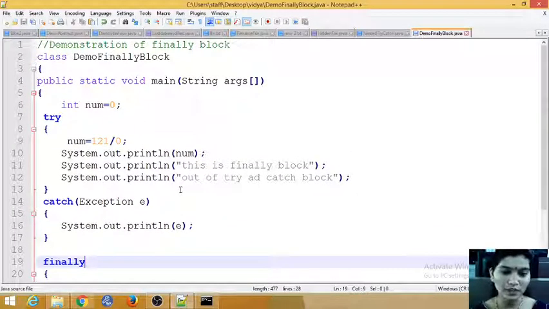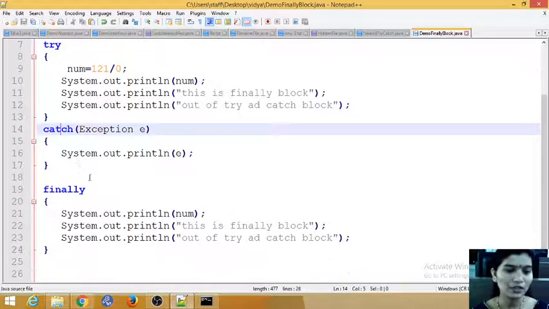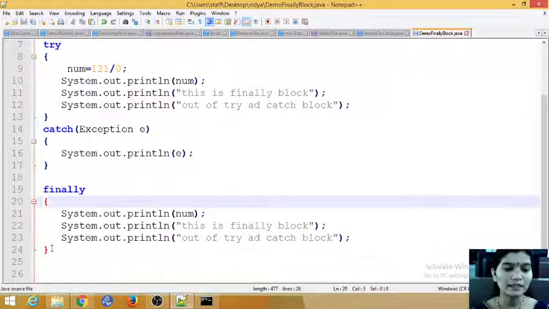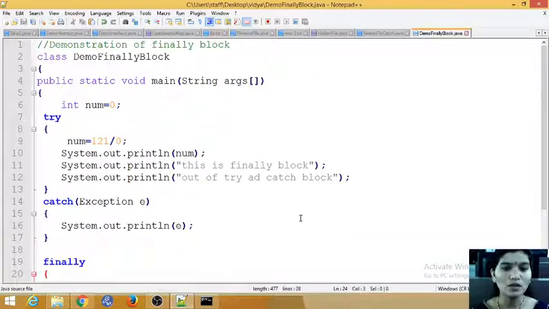So you are using try and catch for handling. If I am not handling with try and catch, then the user will not understand what happened. So you handle with try and catch, and give some message, and whatever necessary operations should happen, you can write in a finally block. Just use the finally keyword. There are no parentheses, just an open bracket and close bracket. So this is how the finally block works in a try and catch block.